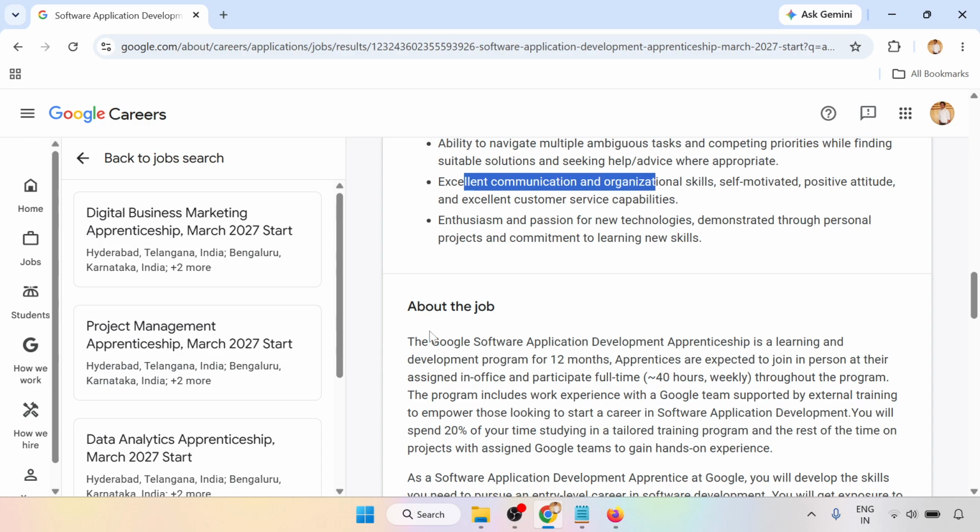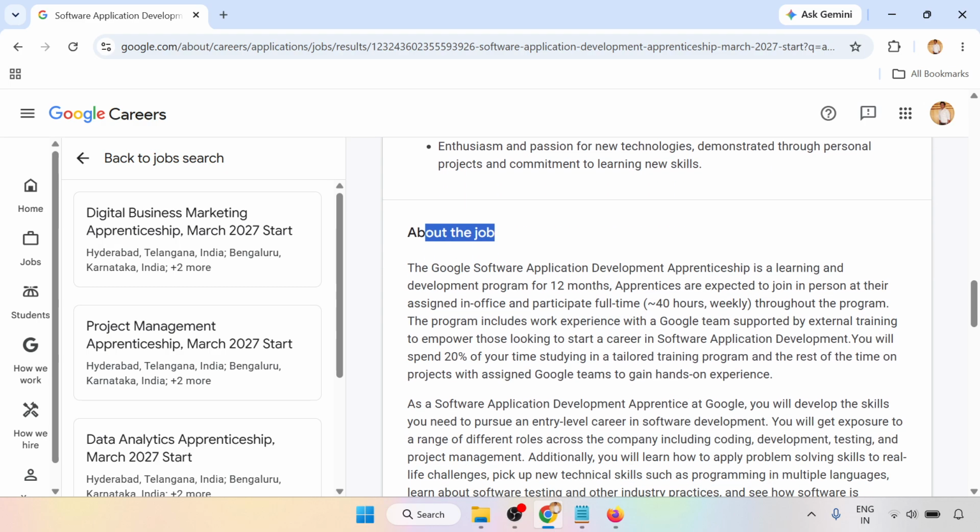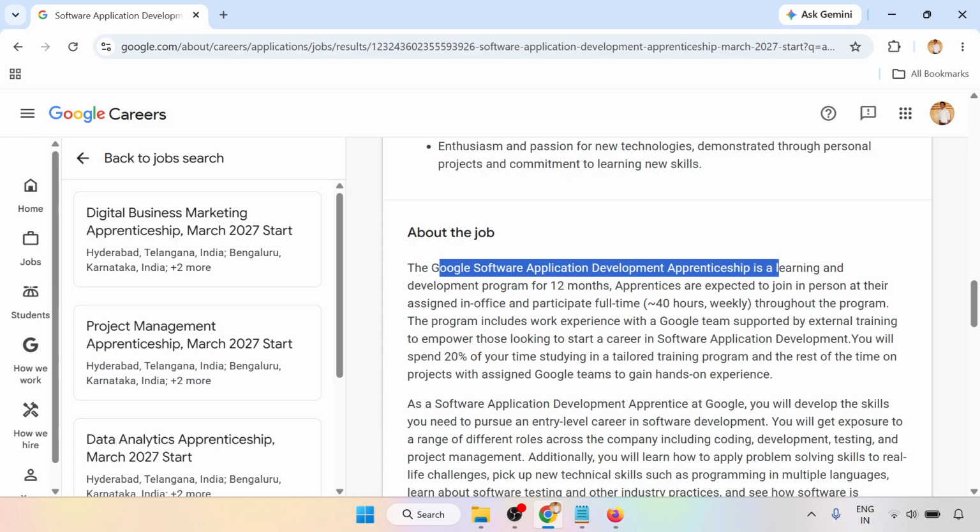Next is about the job. The Google Software Application Development Apprenticeship is a learning and development program for 12 months. Apprentices are expected to join in person at their assigned office and participate full time, 40 hours a week.